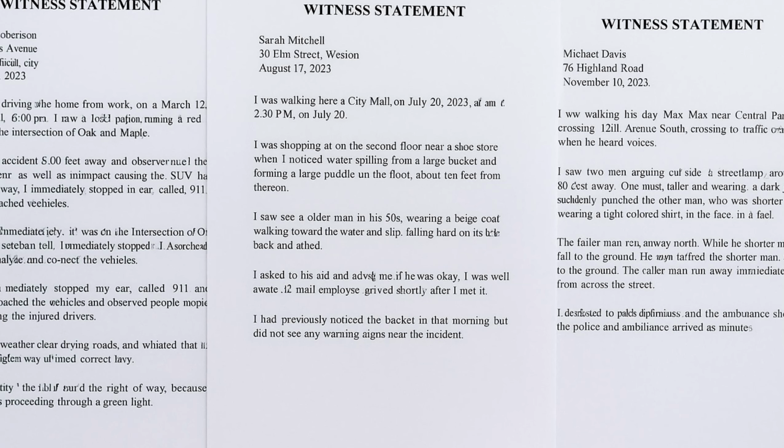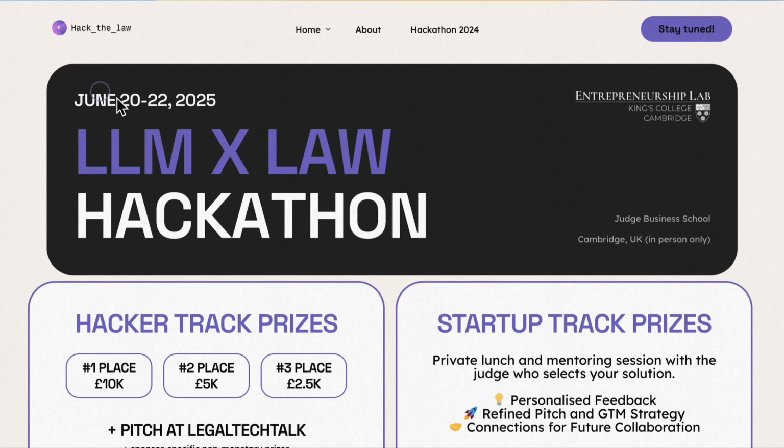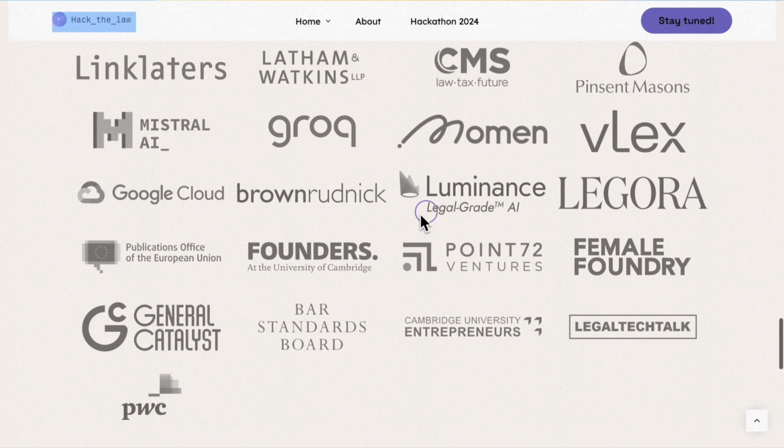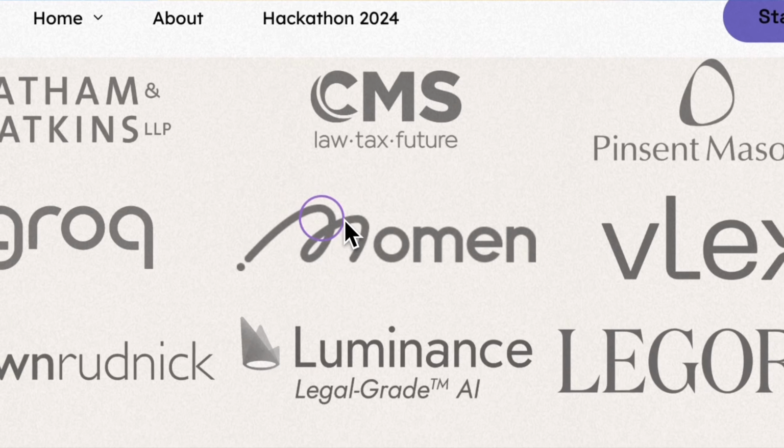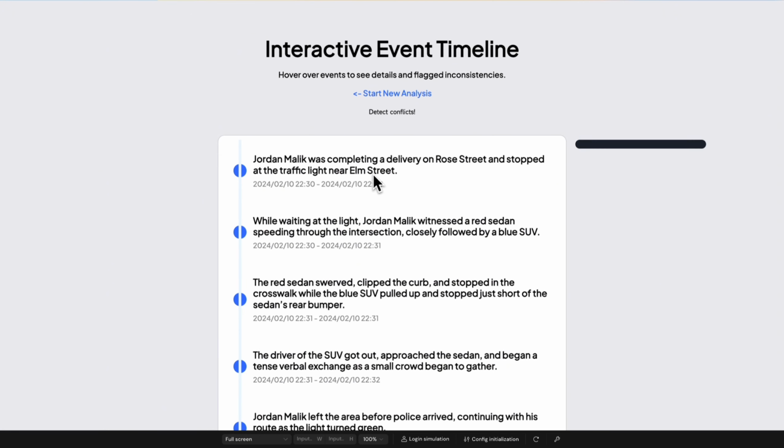Legal work is full of complexity, but not all of it needs to be manual. At Hack the Law Cambridge, Momen was honored to participate as both a sponsor and mentor, helping participants explore how AI and no-code tools can reduce repetitive tasks in litigation.